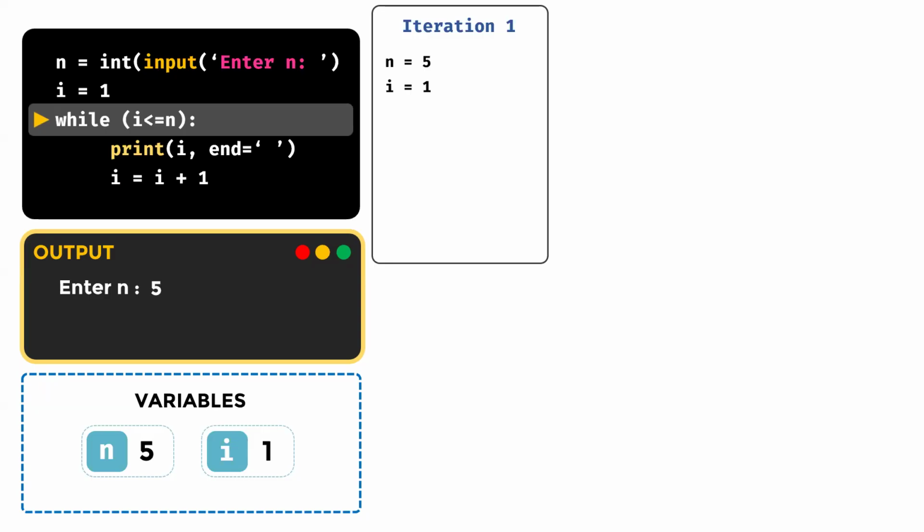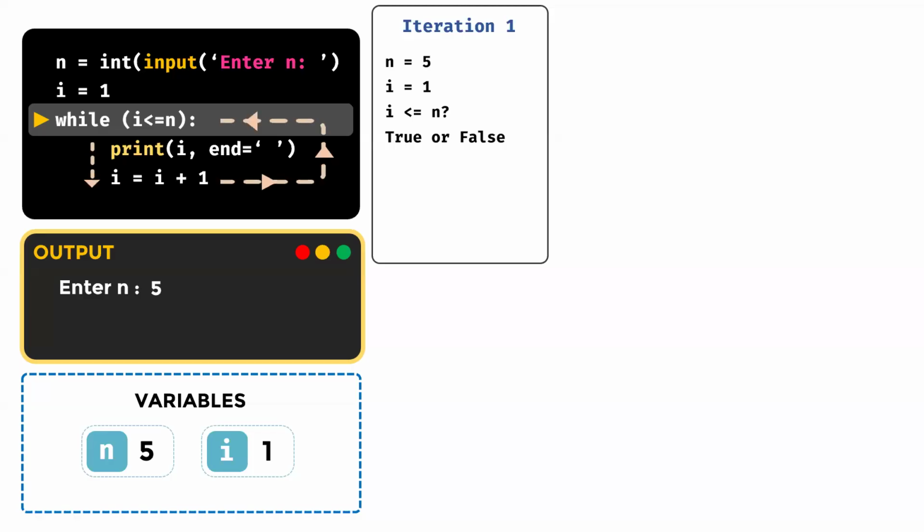Now, what is the value of I? Value of I is 1. What is the value of n? Value of n is 5. So 1 less than or equal to 5. Is it true or false? Answer in the chat box.